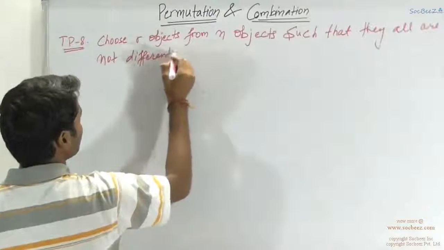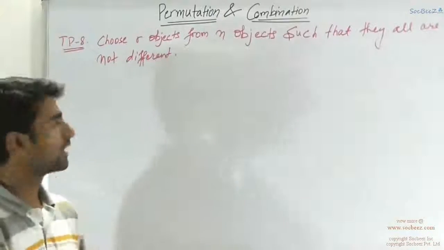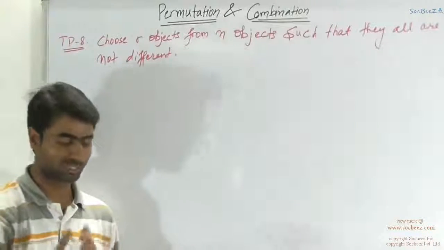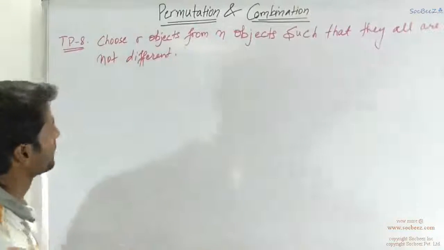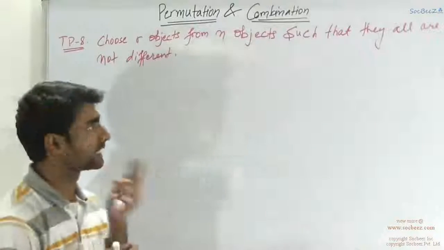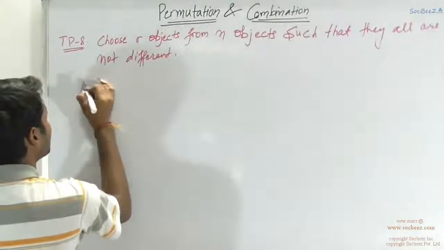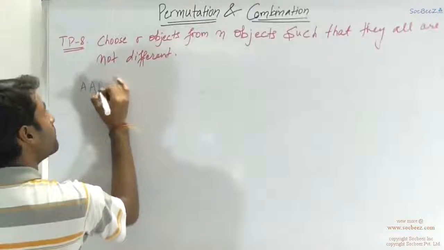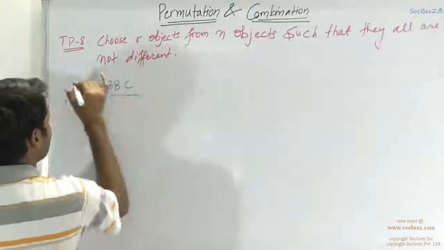So this is basically another type of scenario where you have to make a bit of cases and you have to study the cases, how to handle these kind of problems. So let me give you an example and try to explain how to solve these kind of problems. So let us suppose we had a string A, B, B, B, C. This was the string we have.